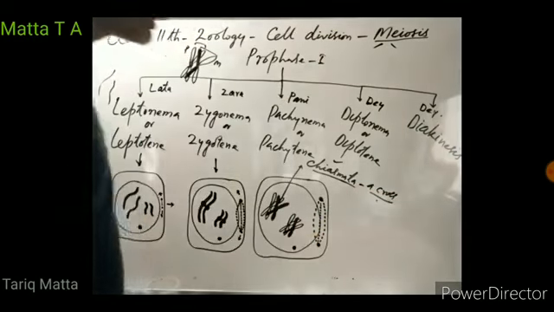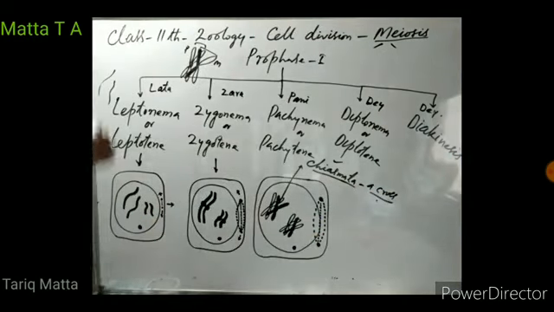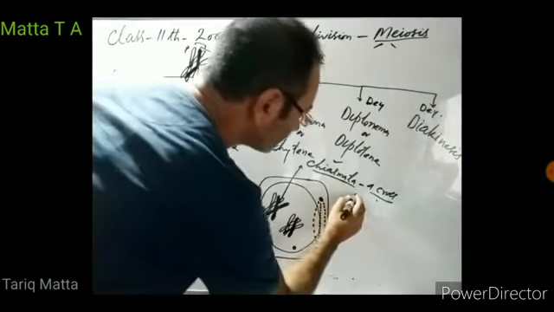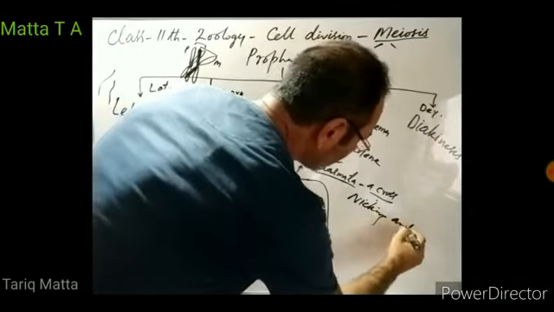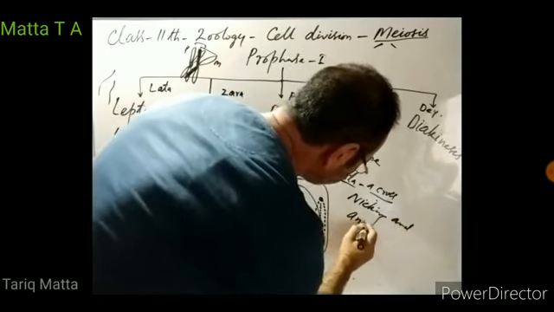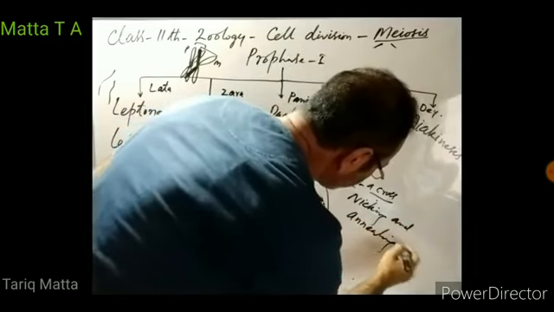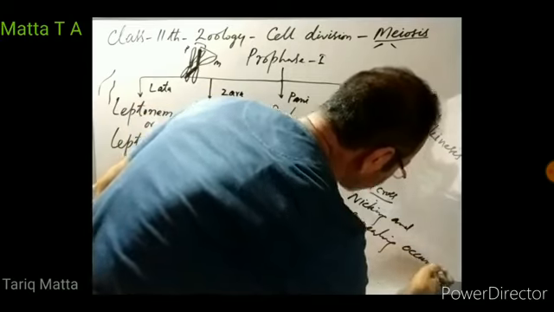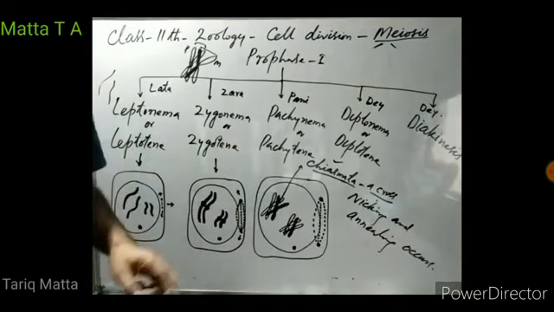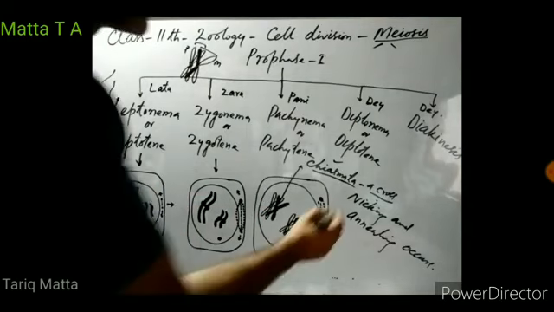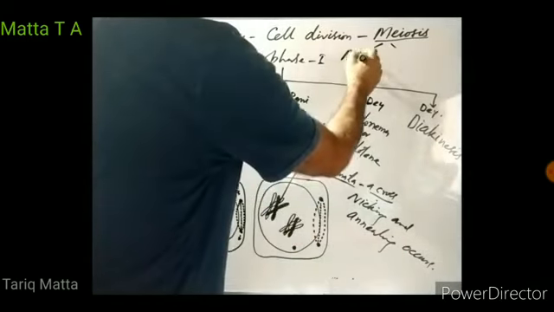So what happens at these chiasmata? A process known as nicking and annealing occurs at the chiasmata. Nicking means cutting. Nick means a cut.